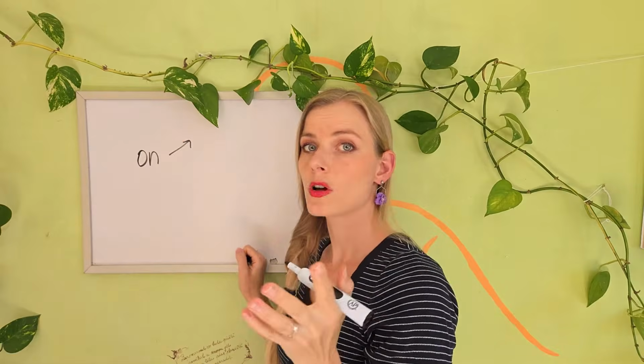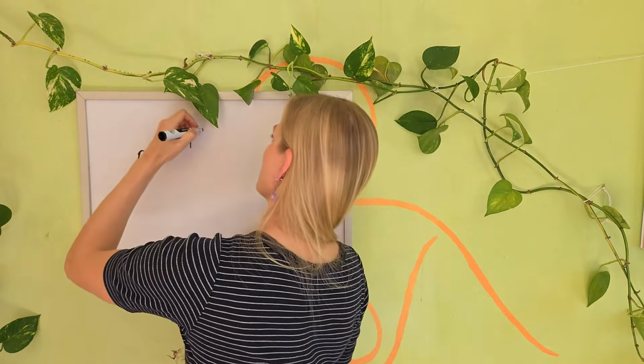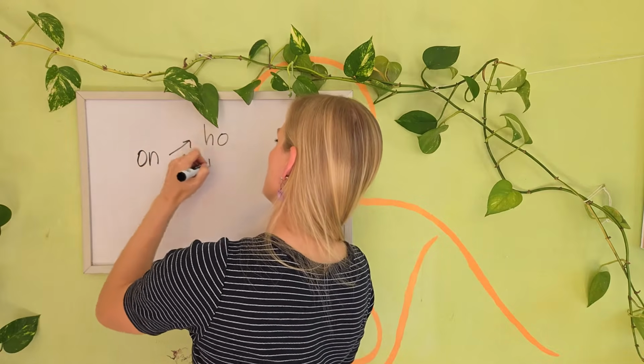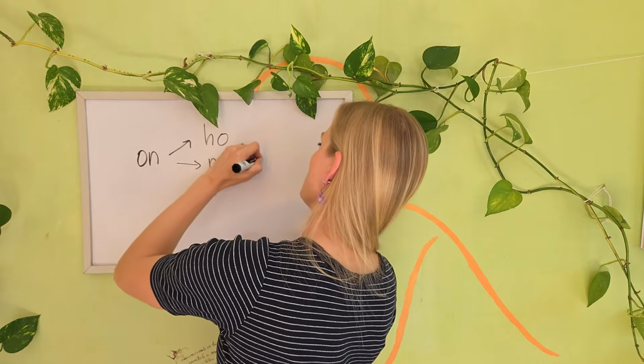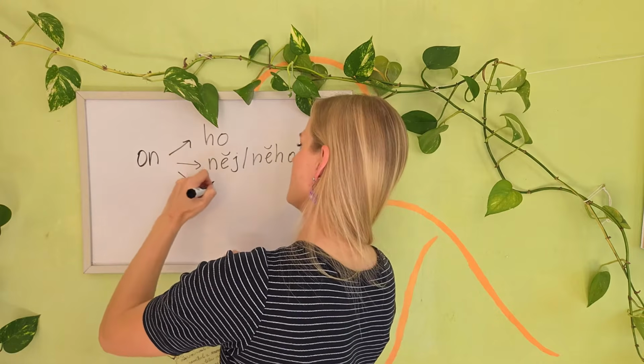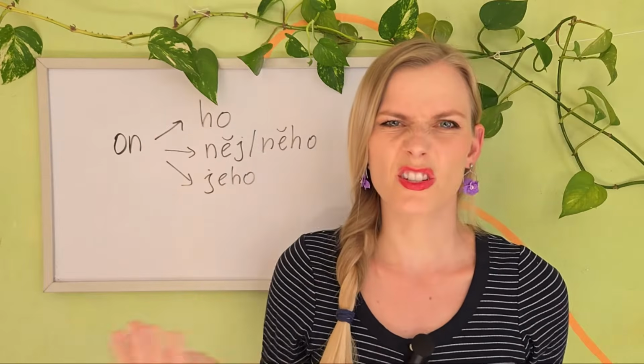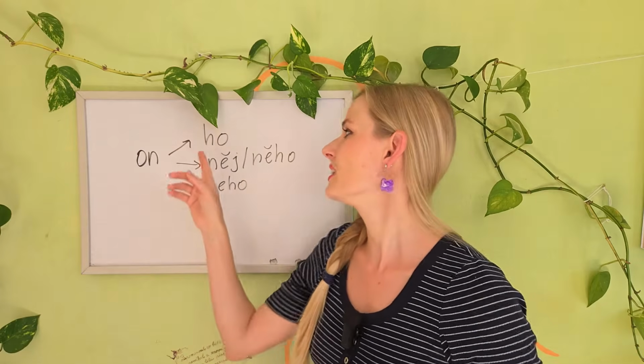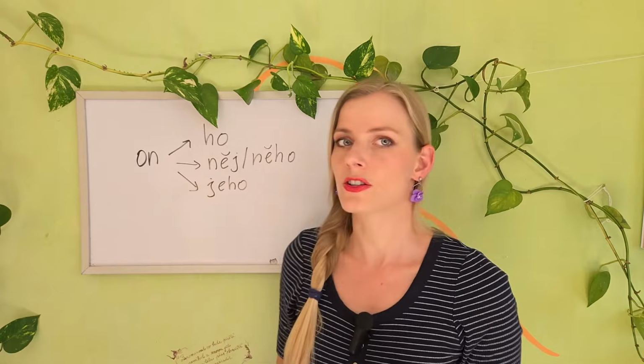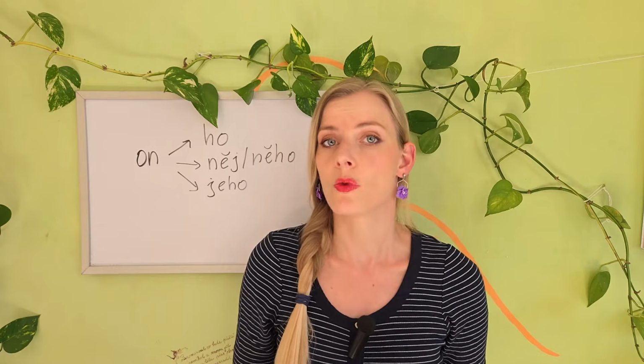In Czech, we don't skimp on different forms for one pronoun. For example, take on, he. When we talk about the genitive case, we could have ho, něj, or něho, and then even jeho. 3 or actually 4 for the genitive case? Well, they all have a specific function. There is a reason why we use them.